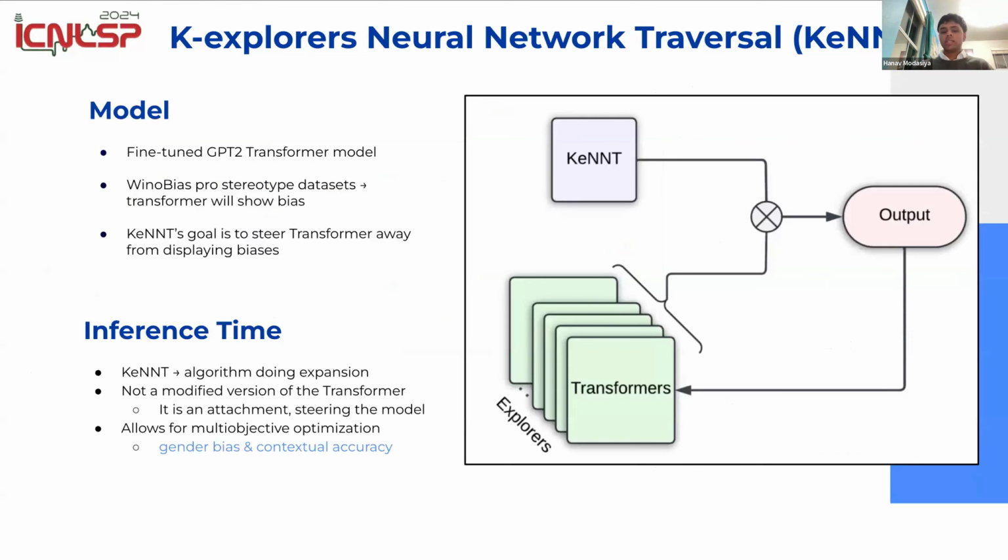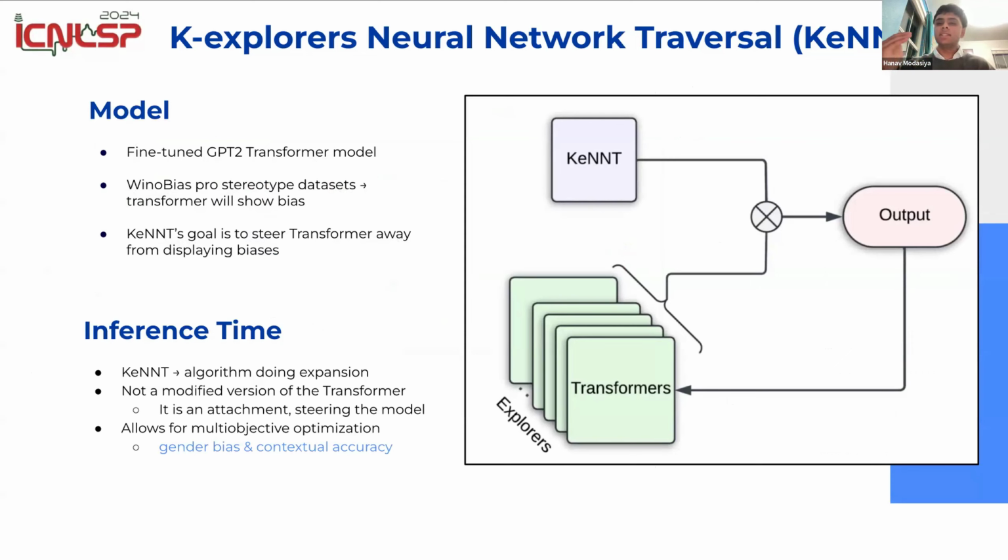The model we use is a transformer model, a GPT-2 model fine-tuned on the WinoBias dataset. We know that WinoBias is made to have gender bias, right? So the transformer will have bias in its understanding. KeNNT's goal is to steer the model away from generating that bias. It's not changing the dataset though.